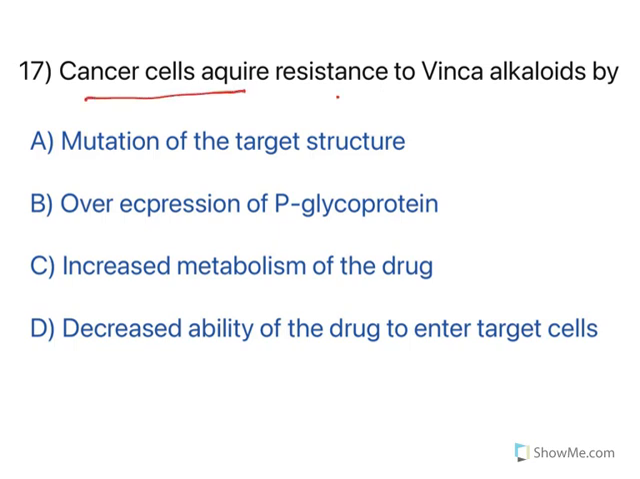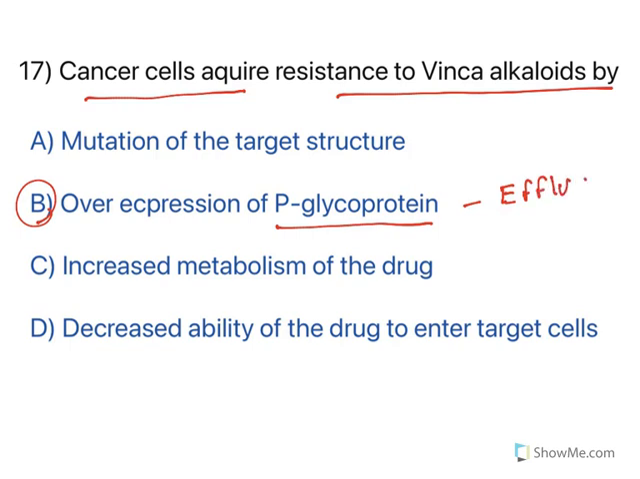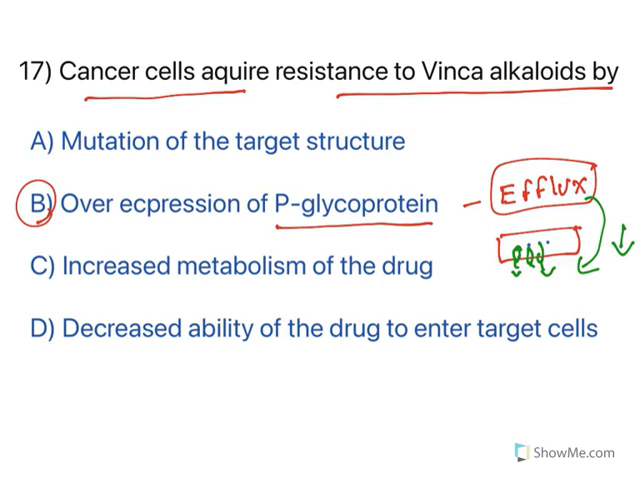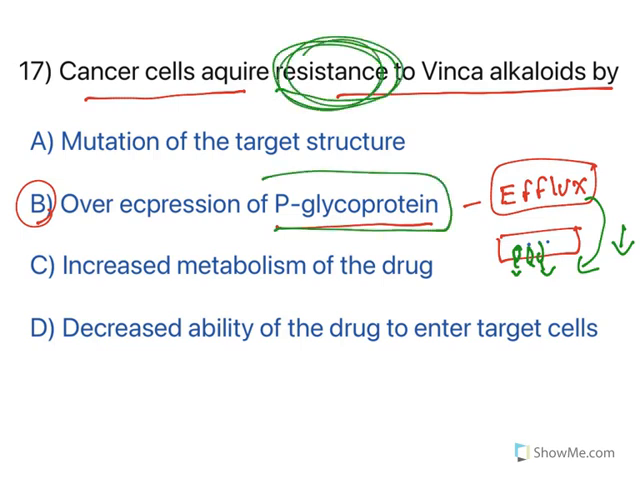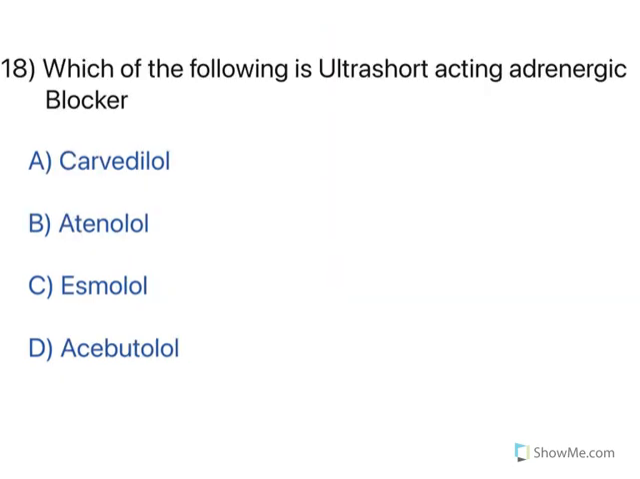Now, cancer cells acquire resistance to Vinca alkaloids by P-glycoprotein. See, overexpression of the P-glycoprotein pump. This is known as an efflux pump. This is there in our intestinal enterocytes. Imagine this one is an intestinal enterocyte. When a drug enters here, these particular pumps will take them and throw them outside these cells. So they are a kind of efflux pump. Because of that, the drug concentration reduces and that confers resistance. So cancer cells will increase the P-glycoprotein pumps and that is how they become resistant to Vinca alkaloids. Moving to the next one.